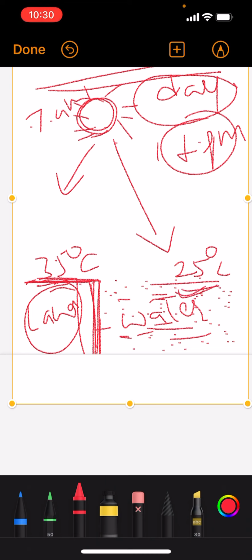So temperature is high here. Please understand. Why do we say the temperature is high on land? Because compared to water, it is 10 degrees Celsius more, so we say the temperature is high.